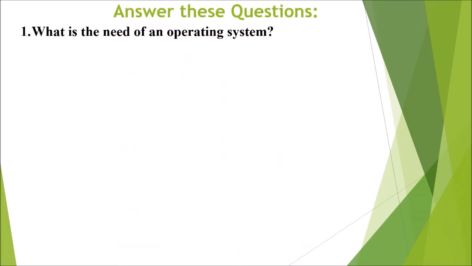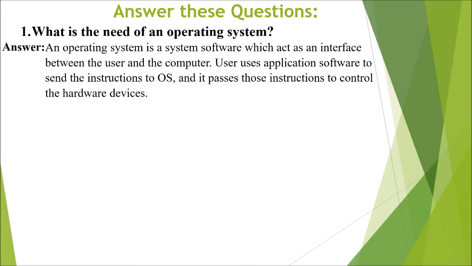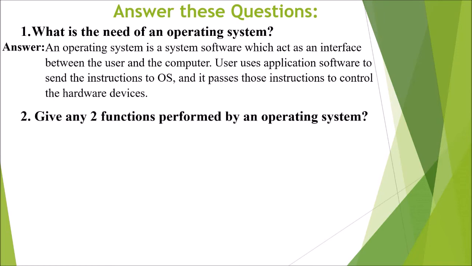Now we are moving on to answer the questions. First question, what is the need of an operating system? Answer, an operating system is a system software which acts as an interface between the user and the computer. The user uses application software to send instructions to the OS, and it passes those instructions on to control the hardware devices.